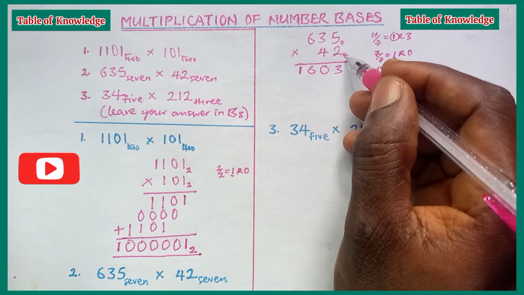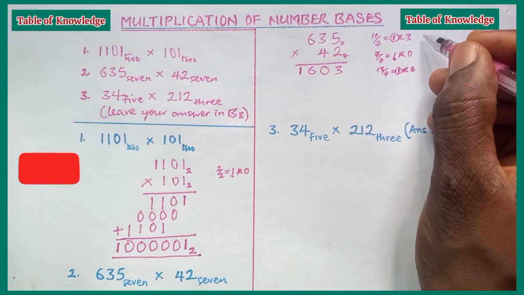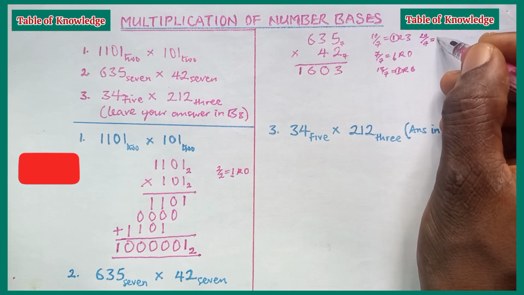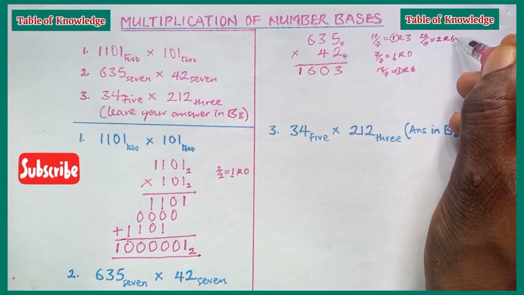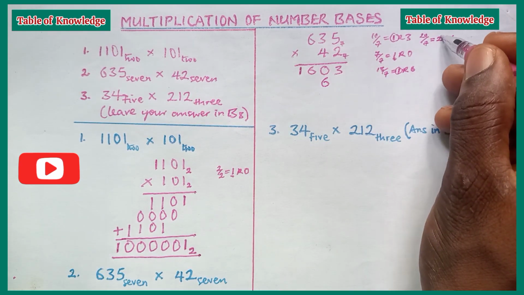20 is greater than 7, which is the base. We can't write it down. We'll use the base to divide 20. 20 divided by 7 will give us 2 remainder 6. We put down the remainder and carry 2.